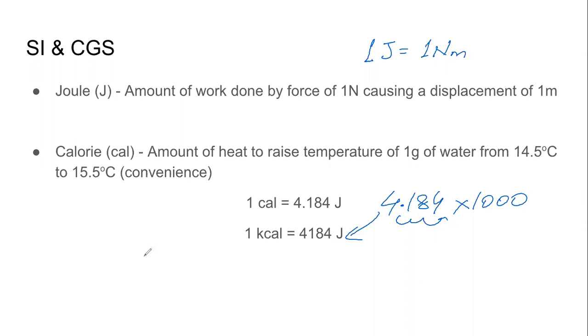Finally, when we compare the values of calorie and joules, we can see that calorie is a much bigger unit of heat. Calorie is a bigger unit of heat than joule. Clear, right? 1 calorie equals 4.184 joules. So 1 calorie is more than 4 times of 1 joule. So the answer is very clear.